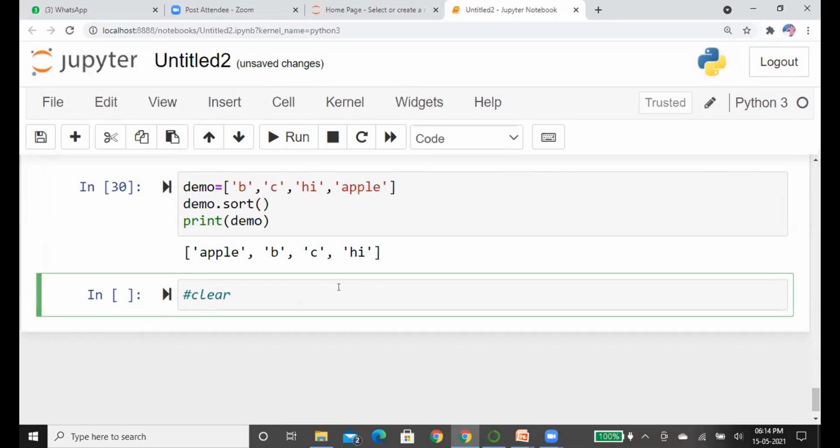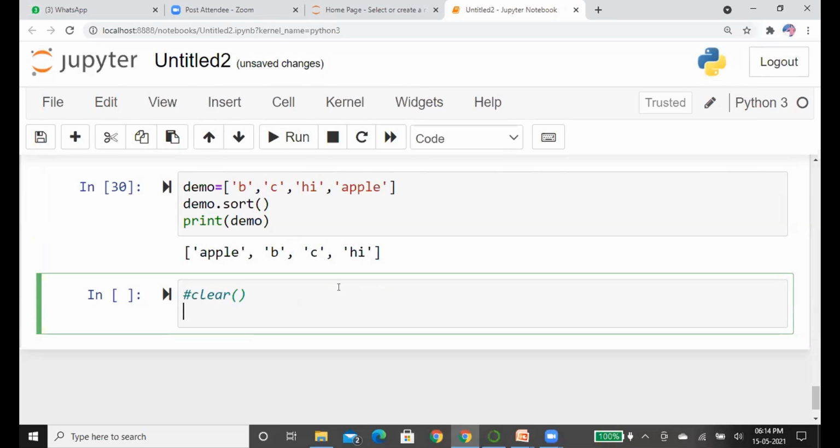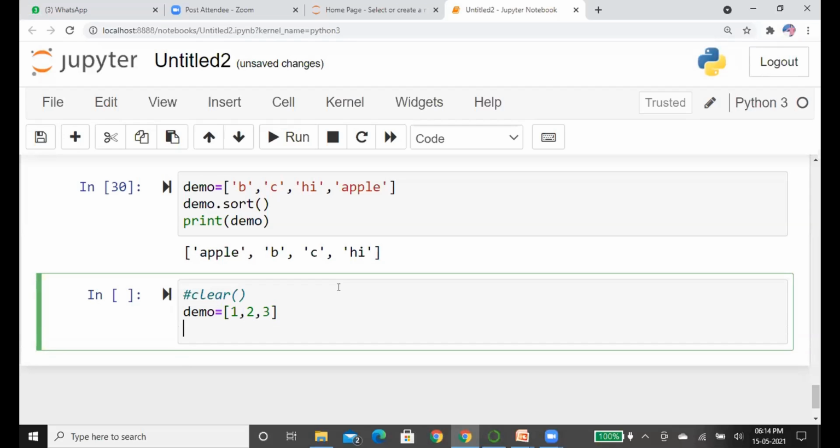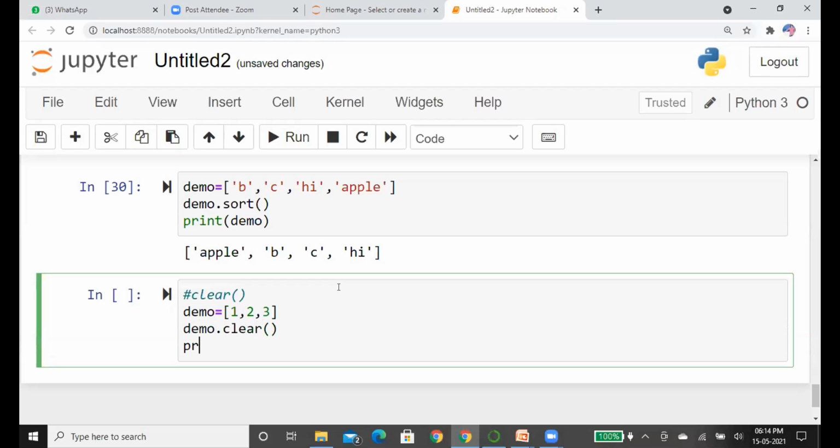Now we'll see another method, clear. Suppose we have a list with values. If you want to erase the complete data in the list, we can simply use the function clear. So it will clear the list.